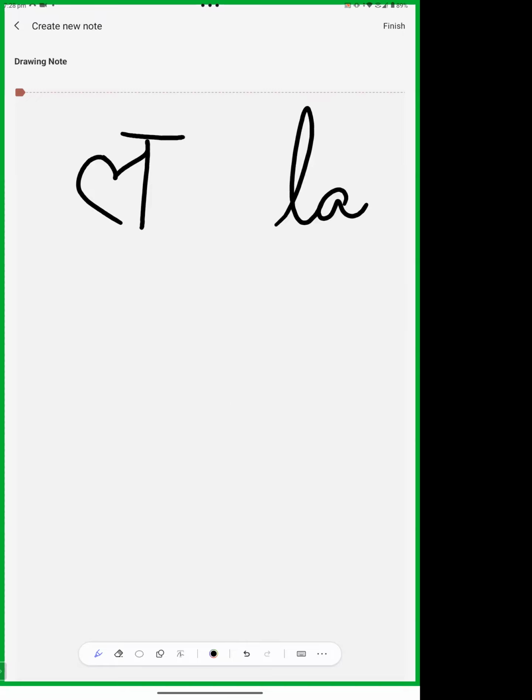It is very simple, like today's Devanagari. This is La. It is not curved till the ending point, okay? But it's almost similar to Devanagari La. Clear? Yes, ma'am.